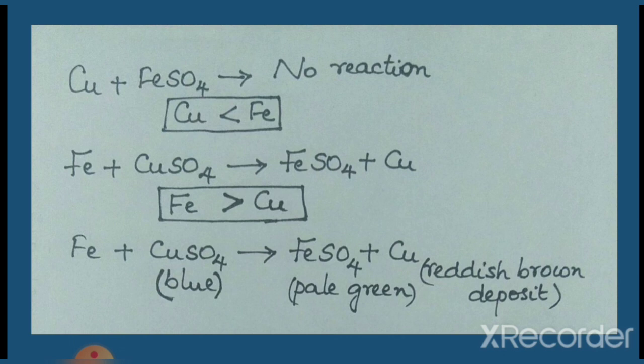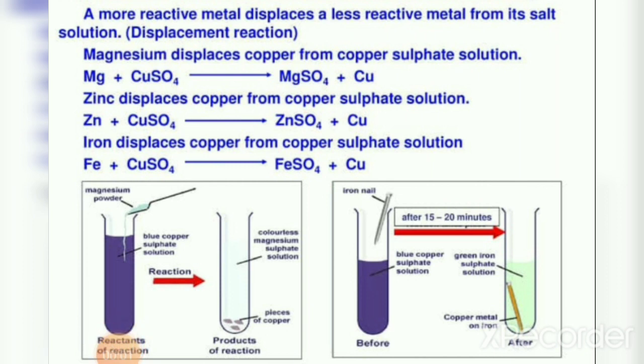Thus, from this activity, we understand that metals differ in their reactivity and iron is more reactive than copper. Reaction of metal with metal salt solution is therefore a displacement reaction. Here, a more reactive metal displaces less reactive metal from the salt solution.